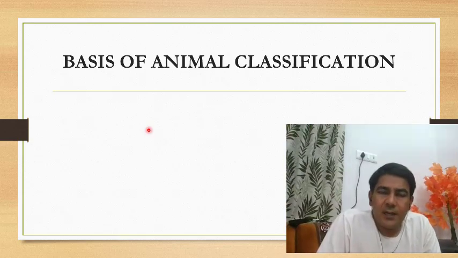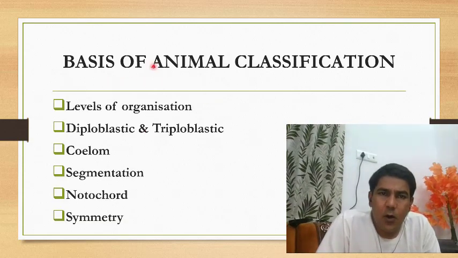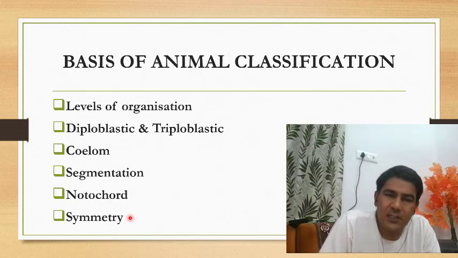The various criteria which are used for the basis of animal classification are as follows. First, the levels of organization. Second is on the basis of germ layers, that is the diploblastic and triploblastic. Next is on the basis of coelom. Next, on the basis of segmentation or metamerism. Next is on the basis of notochord, and last, on the basis of symmetry.